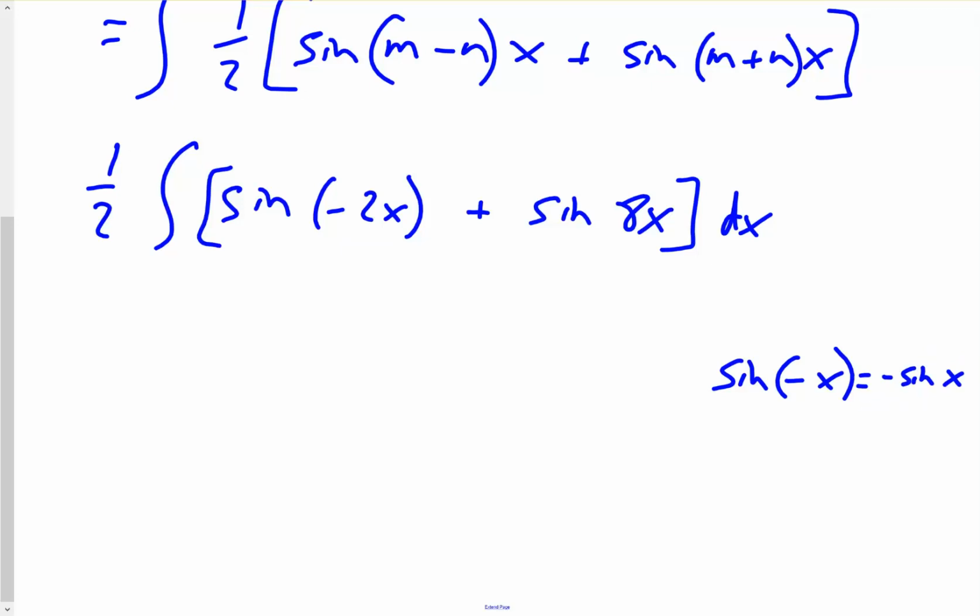So we could use that to our advantage here. So we could have 1/2 integral and just say negative sine of 2x plus sine of 8x.